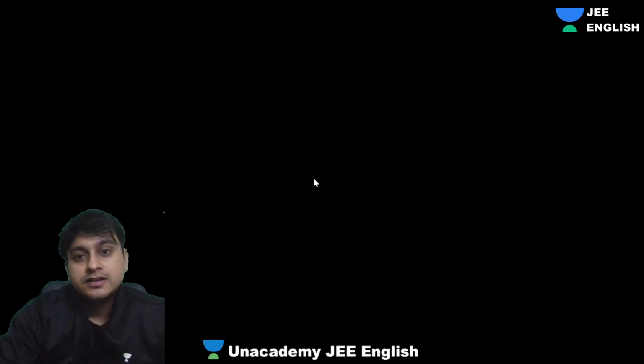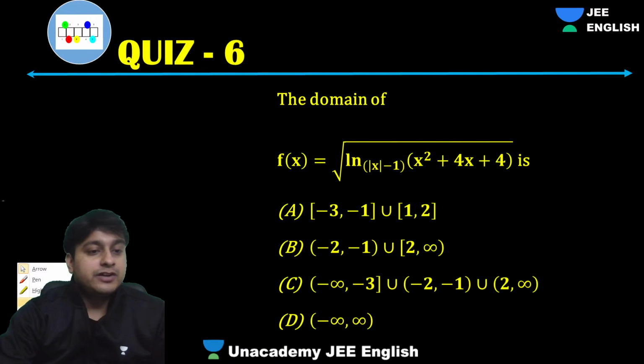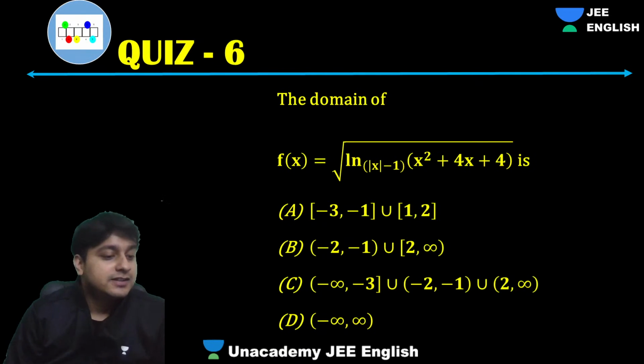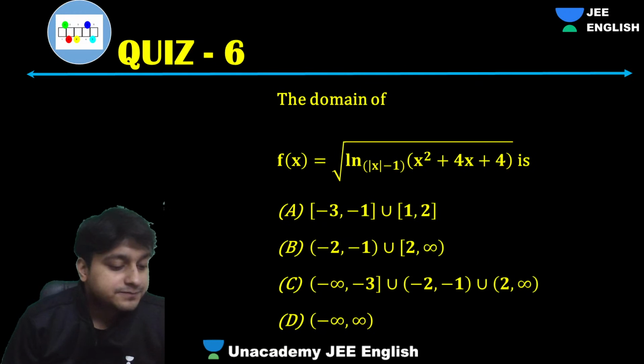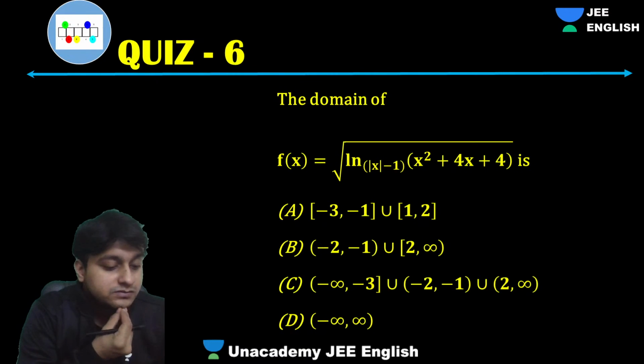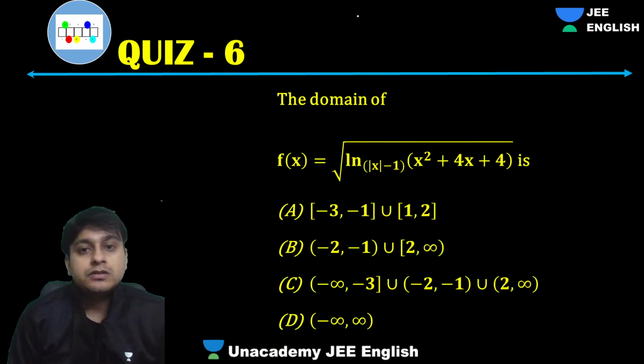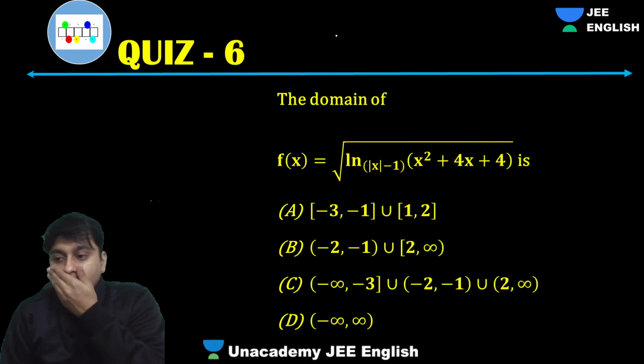Next. Hello guys, try this one out. Next question now. The domain. You have to draw the graph, RL and Kaushik. Obviously, you have to draw the graph.